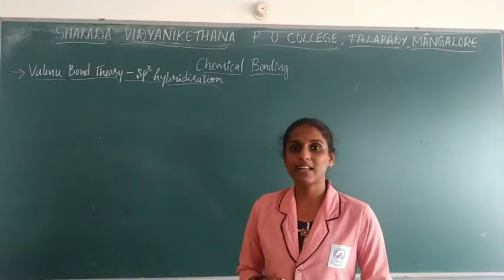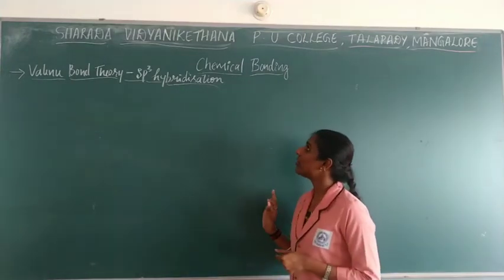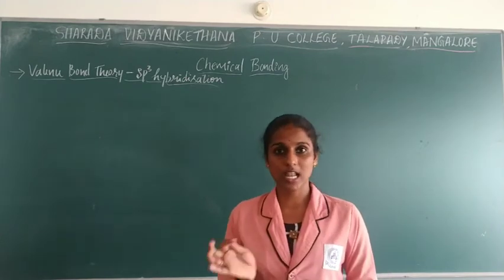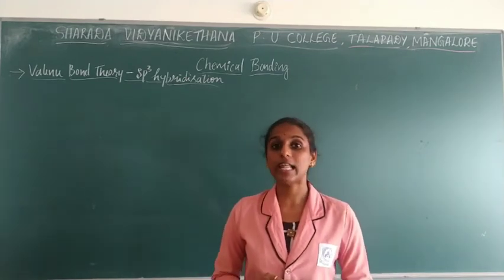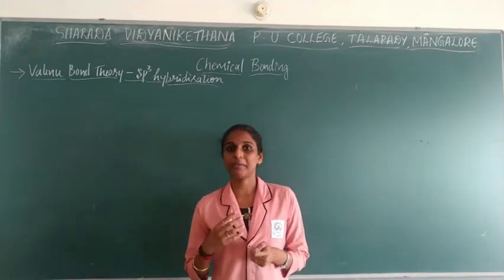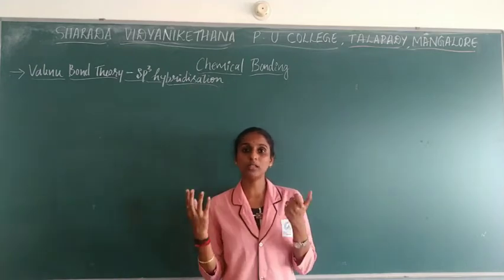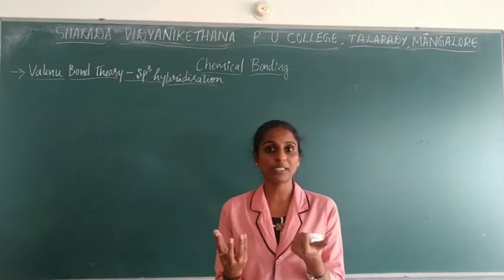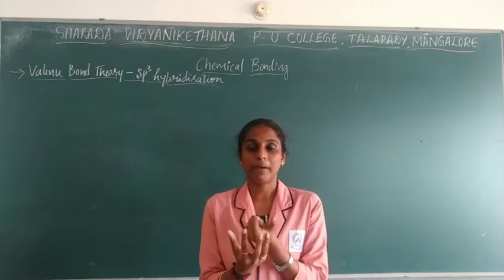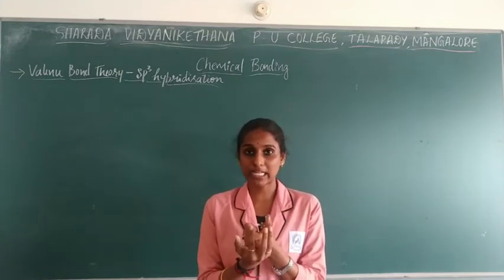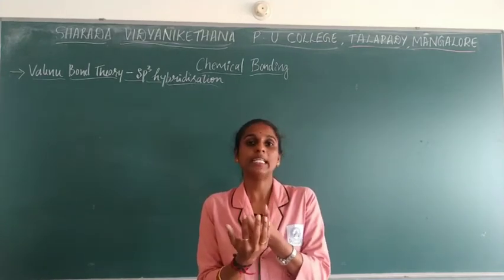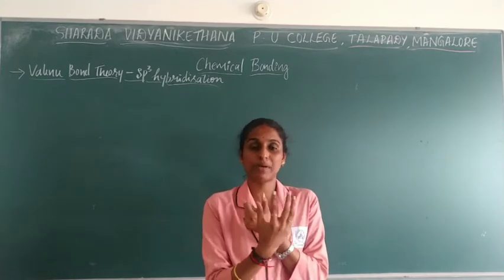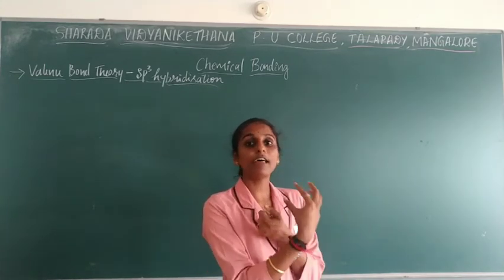So today we are going to deal with the chapter that is chemical bonding. In your last class you learned about valence bond theory. The theory is mainly based on orbital overlapping, when atomic orbitals overlap with one another by having unpaired electrons. By then the product formation will take place by pairing of electrons and the hybrid orbital.